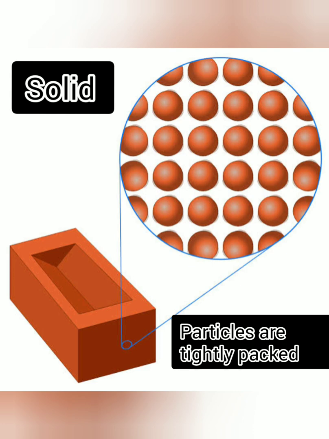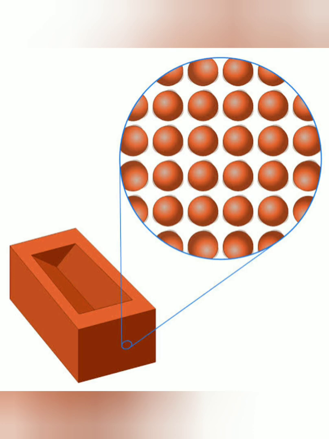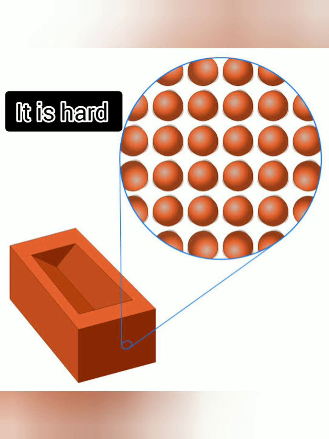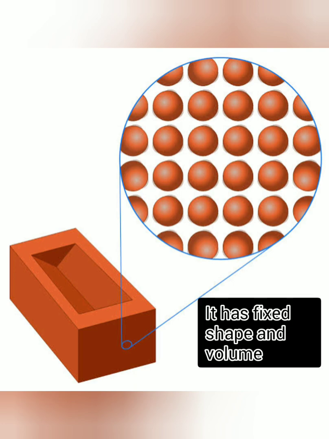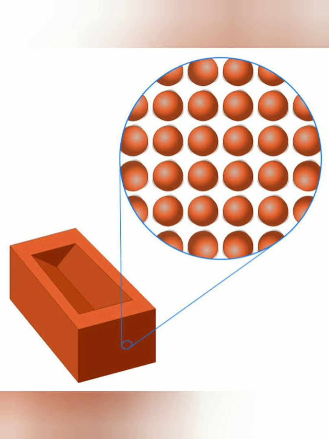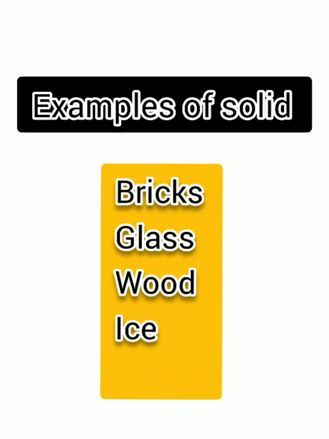So in a solid, particles are tightly packed. That's why they have very little space to move around, and that's why they are hard. It has its own shape, and the shape does not change unless it is acted upon by some force. As in the case of solid, you can see the atoms are tightly packed. They are very close to each other. Here are some examples of solids.